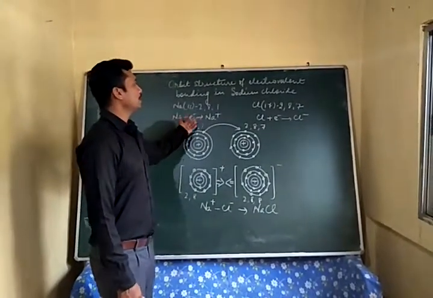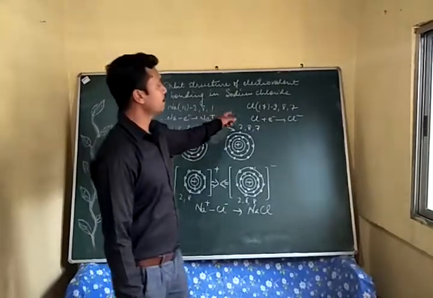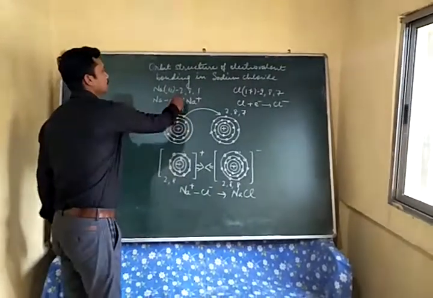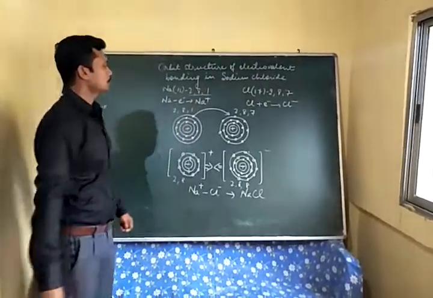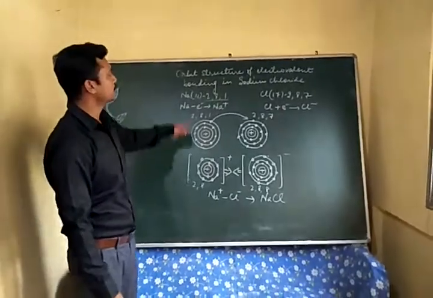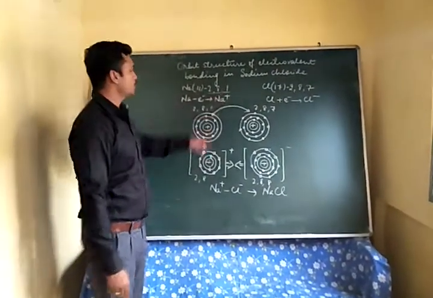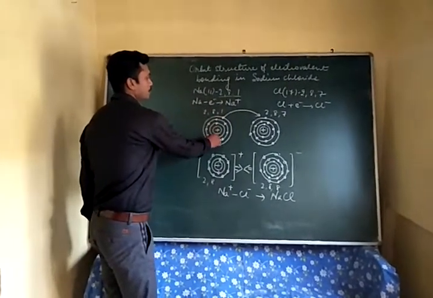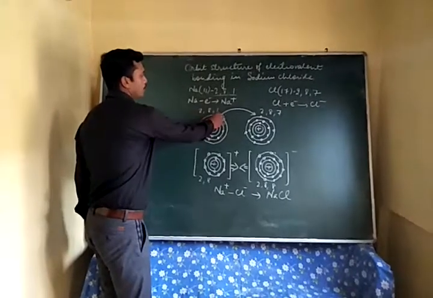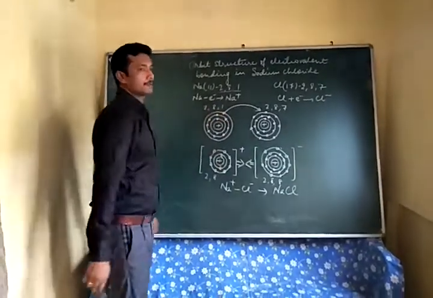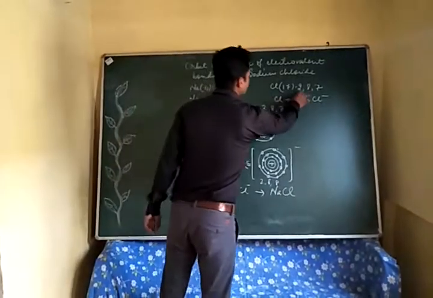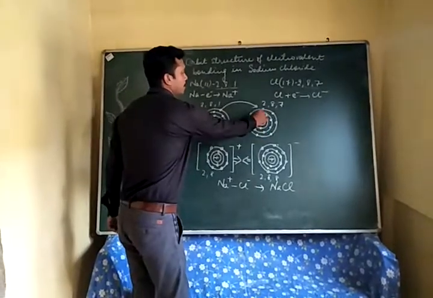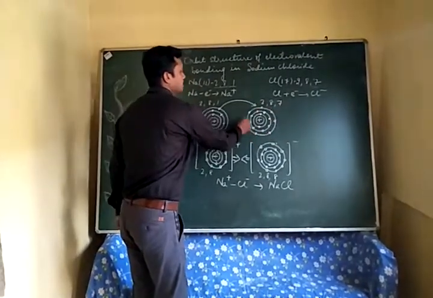So sodium can lose 1 electron to form sodium ion. Chlorine can gain 1 electron to form chloride ion. So using this 2, 8, 1, let us draw the orbit structure for sodium. As you can see, it requires 3 shells. So we will draw 3 orbits around the nucleus with 2 electrons in the first orbit, 8 electrons in the second orbit, and 1 electron in the last orbit. Same as chlorine also requires 3 orbits or 3 shells with 2 electrons in the first shell, 8 in the second shell, and 7 in the third shell.